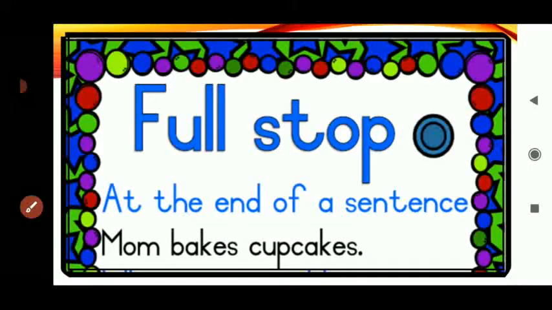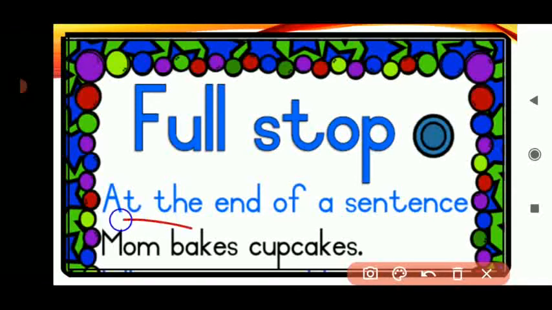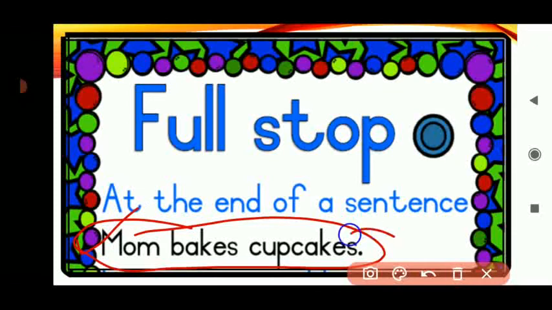Now children, we all know that at the end of a sentence, we always use a full stop. Like for example, we can see here, Mom bakes cupcakes. So the sentence is starting from the capital letter and in the end we are putting the full stop.